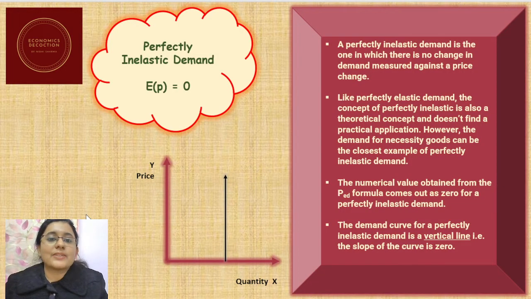Next, we move to the case of perfectly inelastic demand. This is a case when the value of elasticity is equal to 0. So in perfectly inelastic demand, there is no change in demand measured against a change in price. Price may change by any proportion, but the quantity demanded would be constant. That means we will not observe any change in quantity demanded due to a change in price. Then we can call it a case of perfectly inelastic demand.